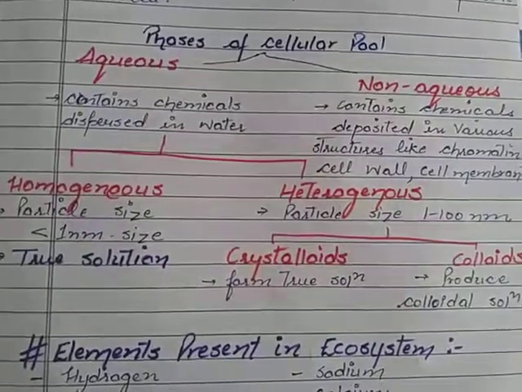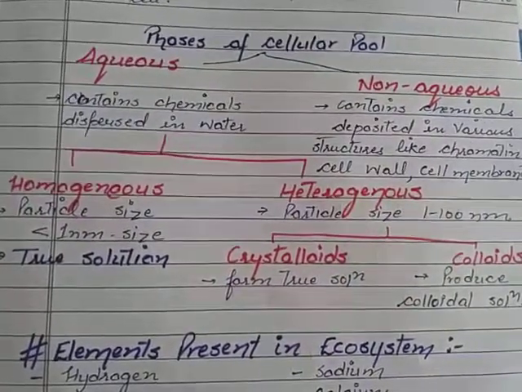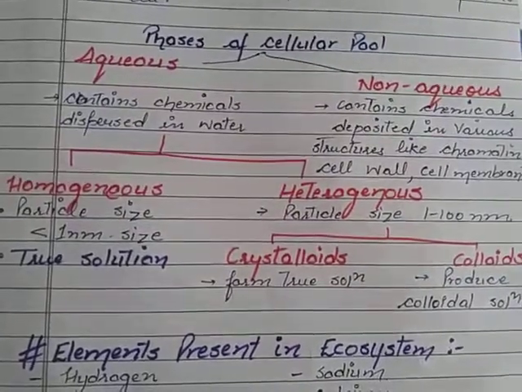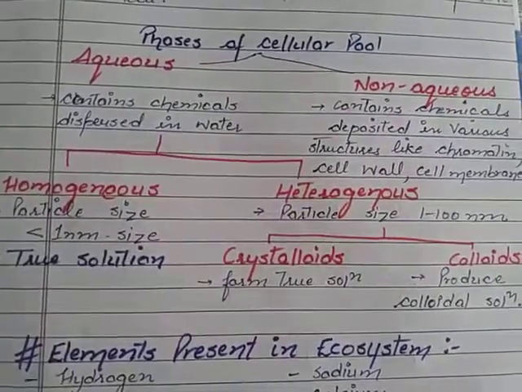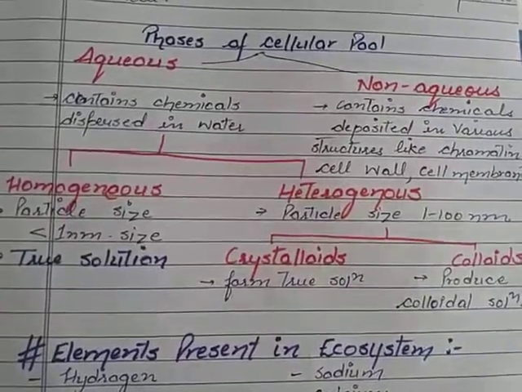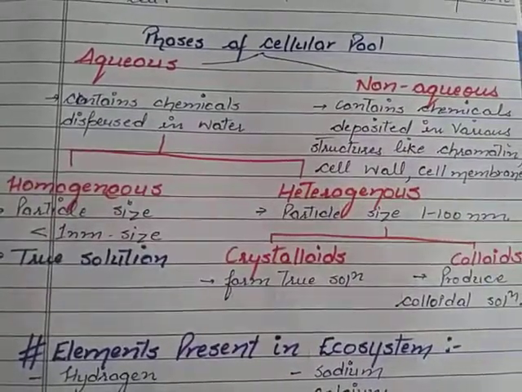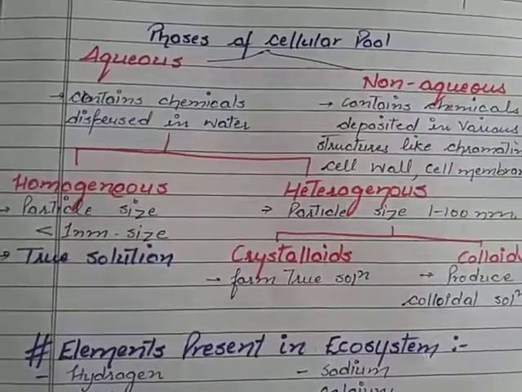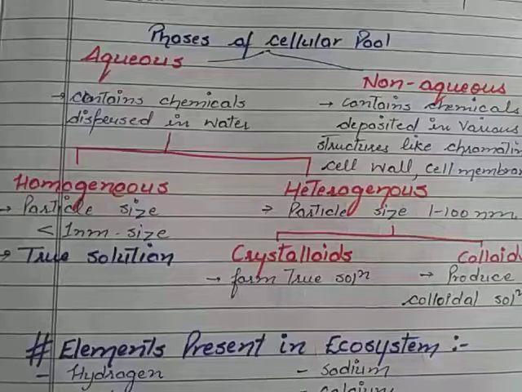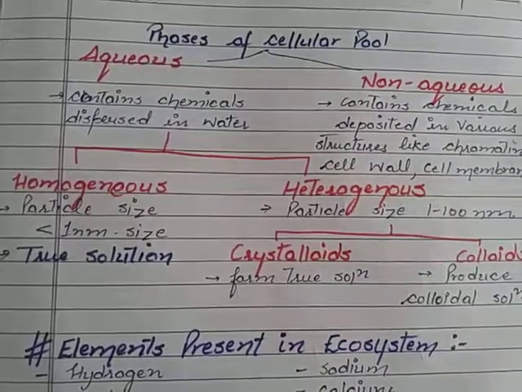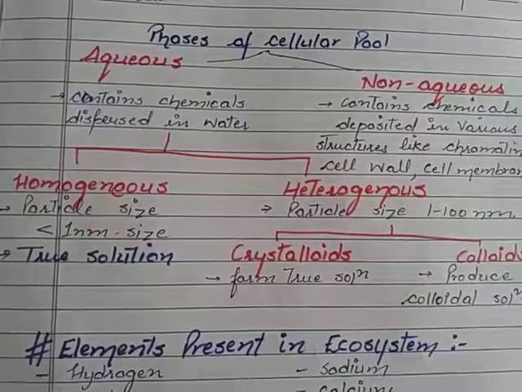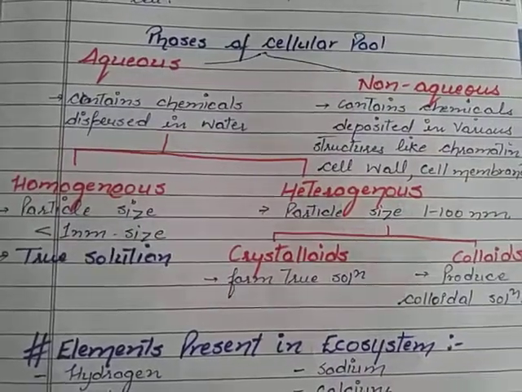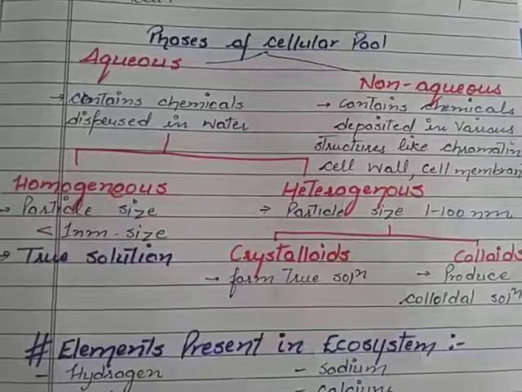As you know, cell wall is absent in animal cells, so it is not a characteristic feature of an animal cell, while it is present in plant cells, fungi and bacteria. And cell membrane is a characteristic feature of each and every living cell. After becoming familiar with aqueous and non-aqueous phases, if it can be dispersed in water, it is said to be aqueous, and if not dispersed in water, it is said to be non-aqueous.